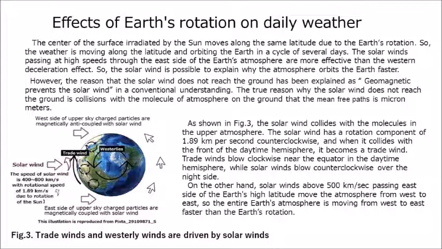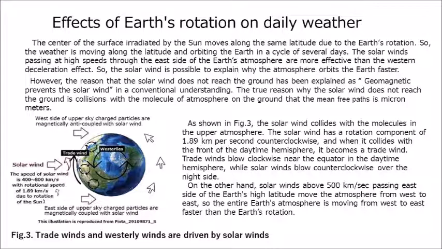However, the reason that the solar wind does not reach the ground has been explained as the geomagnetic field preventing the solar wind, in the conventional understanding. The true reason why the solar wind does not reach the ground is collisions with the molecules of the atmosphere, where the mean free path is micrometers.